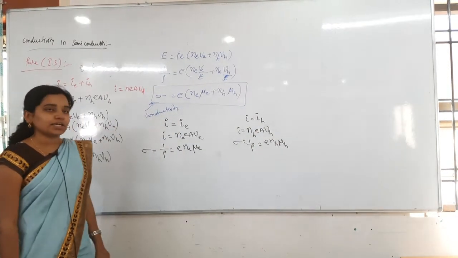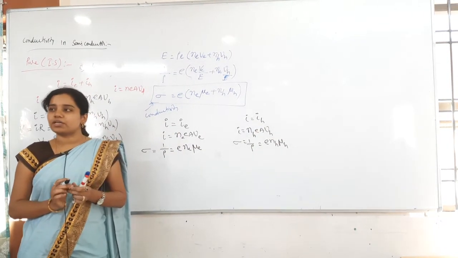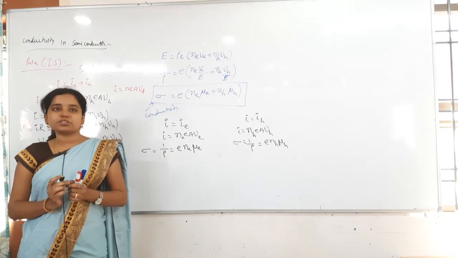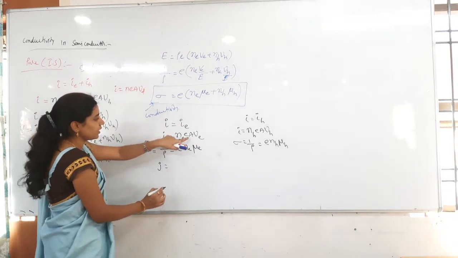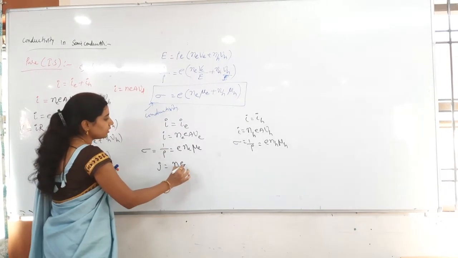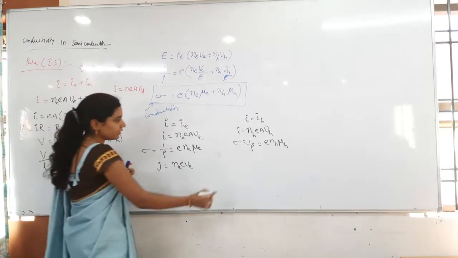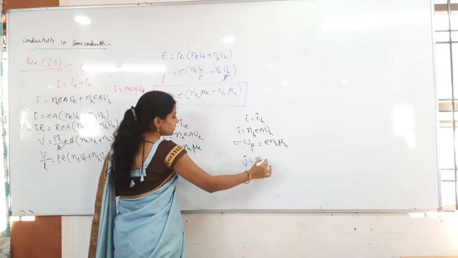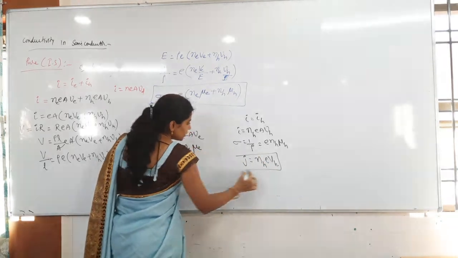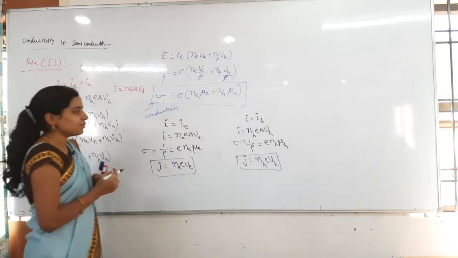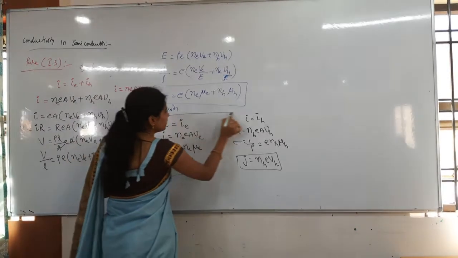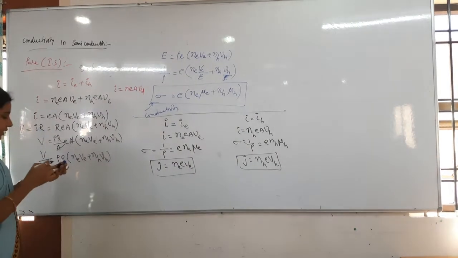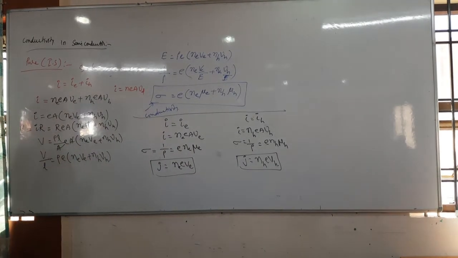And now I want to get the current density. What does current density mean? Do you remember the formula? J is equal to I by A. Now from this tell me the J value. J is equal to I by A, nothing but n_e e v_e, and here J is n_h e v_h. That is the current density in the n-type semiconductor as well as the p-type semiconductor. So next one is extrinsic, in that n-type as well as p-type. Right, directly. First of all, pure intrinsic semiconductor, first one.